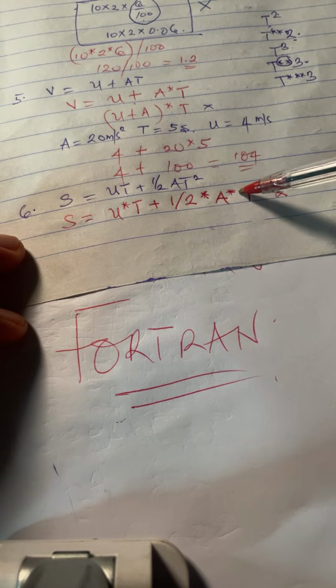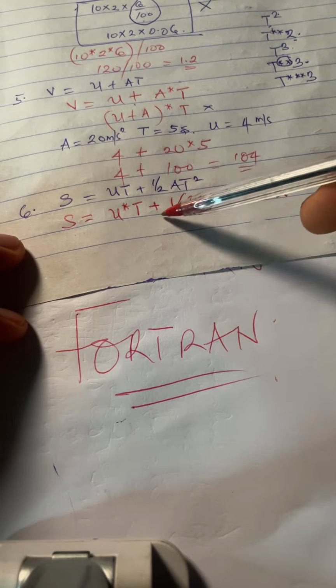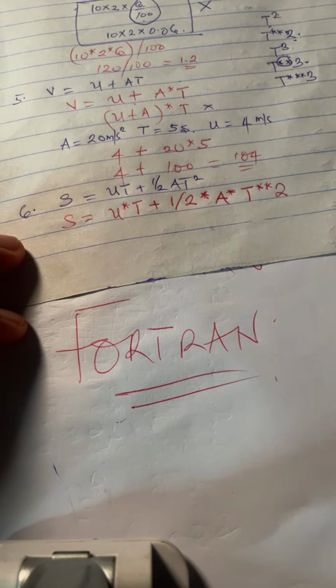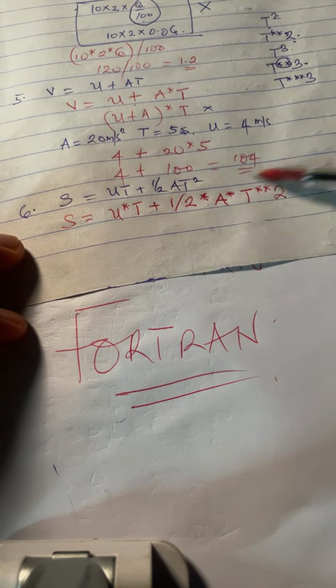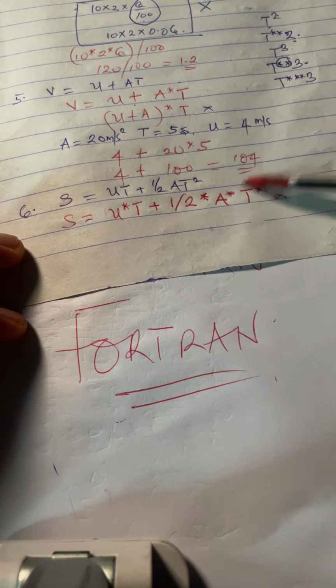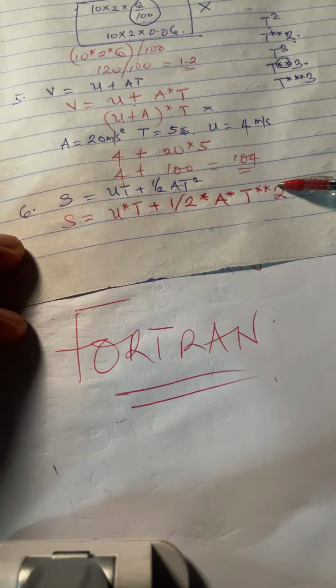Then of course, we have plus here, then positive. After multiplication will be positive. So it's important to note that. Like I said, exponentiation would be implemented first.